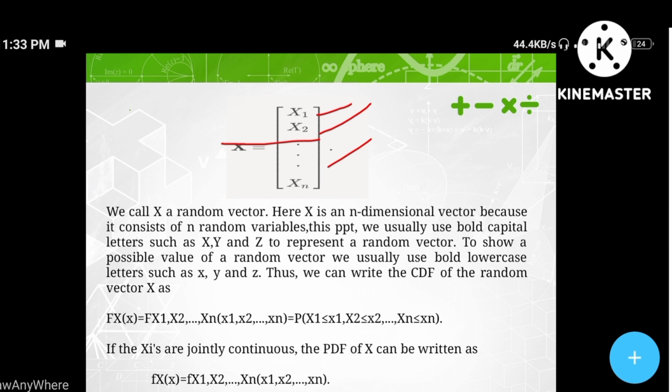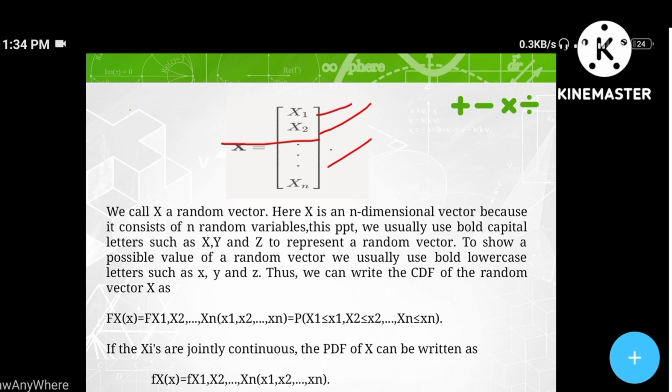In this PPT we usually use bold capital letters such as X. We can use anything like A, B, C, P, Q, but here for my convenience I am using X, Y, Z to represent a random vector. To show the possible value of a random vector, we usually use bold lowercase letters such as x, y, z. Thus we can write the CDF of a random vector as F_X(x) equal to F(x1, x2, up to xn), which is equal to P, the probability function.